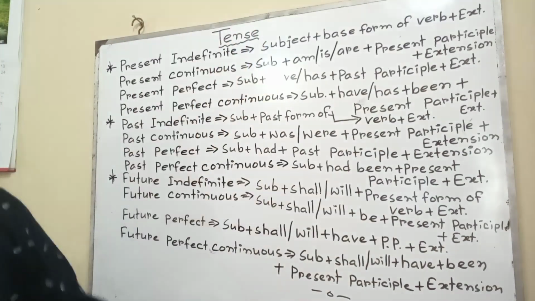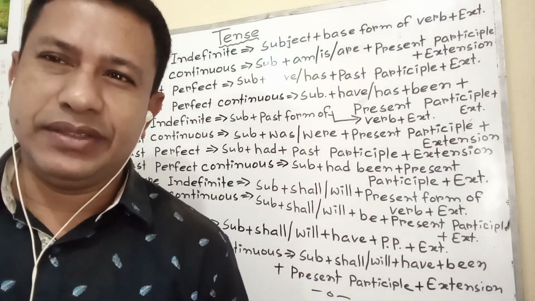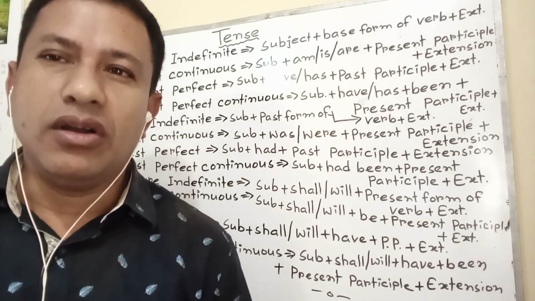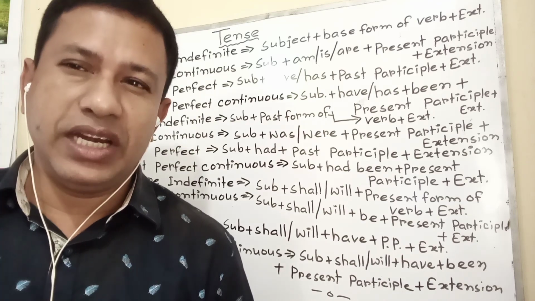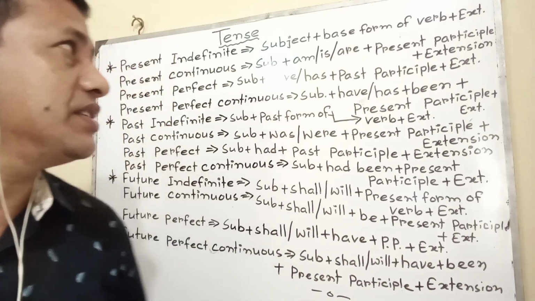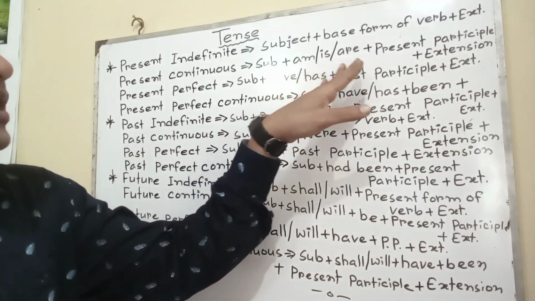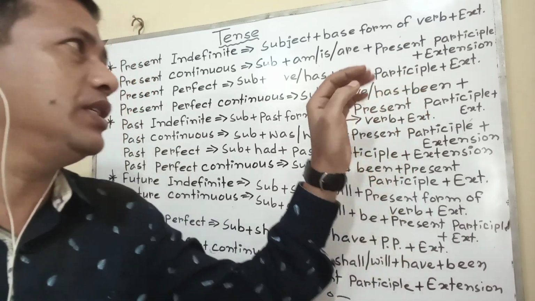Present continuous. The activity which is going on at present or at this moment is called present continuous. Structure: subject plus am, is, are plus present participle. Many people say that we should not mention verb plus ing in that way.